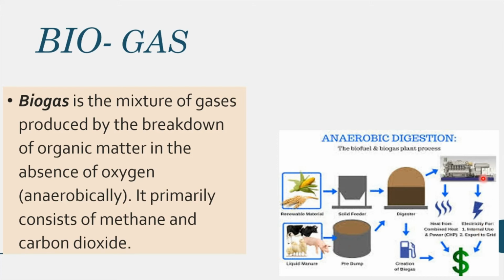You can see in the diagram a lot of waste is going into the pit, and it is digested over here, and we are getting energy that can be utilized for domestic purposes as well as for power. So this is earning a lot of dollars, that means a lot of rupees can be produced.